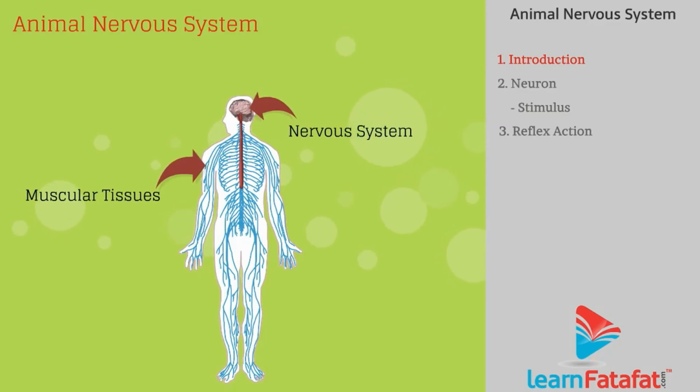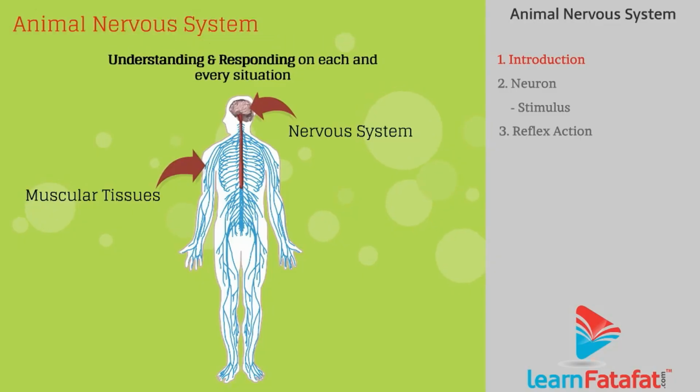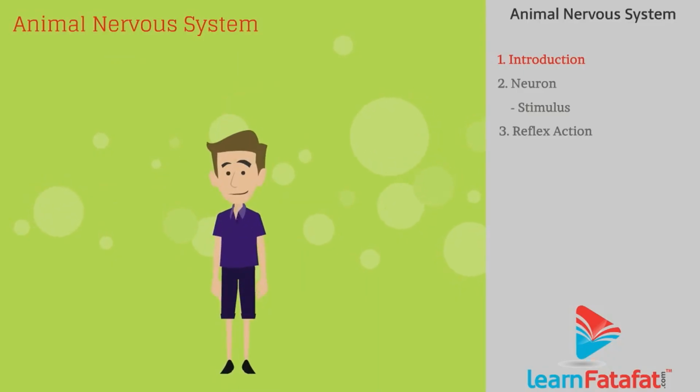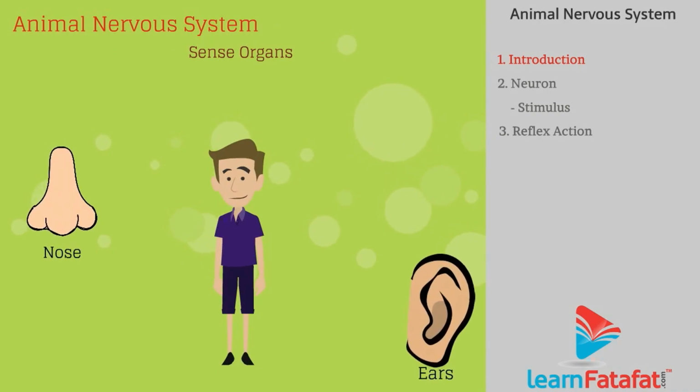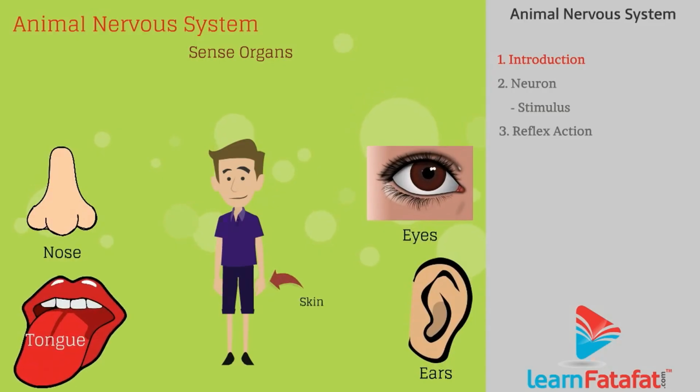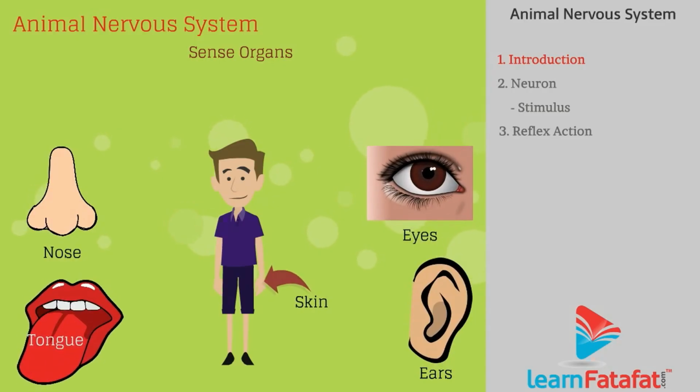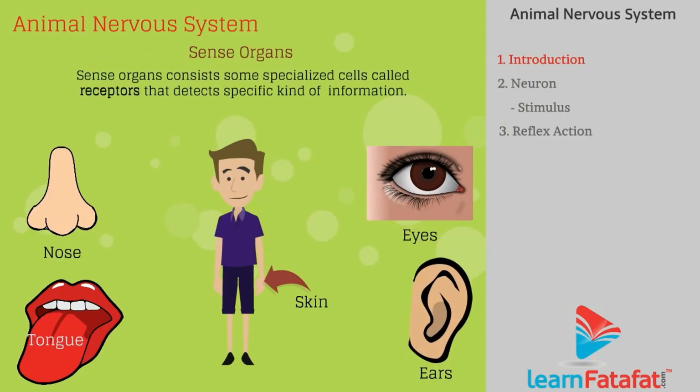Nervous system and muscular tissues help in understanding and responding to each and every situation. To identify the situation, organisms have sense organs such as nose, ear, eyes, tongue, skin. Sense organs consist of some specialized cells called receptors that detect specific kinds of information.